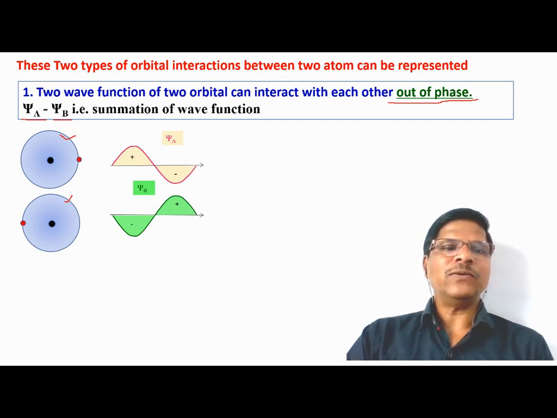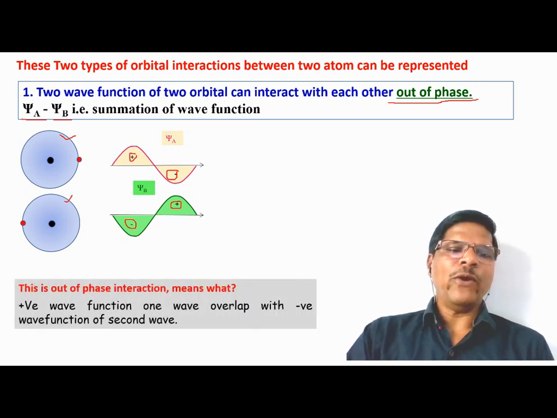Okay, so positive and negative, the subtraction takes place, and in this case we will get a wave where the amplitude is negligible, very small.